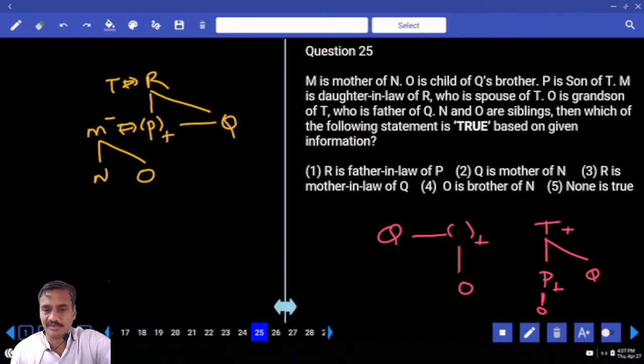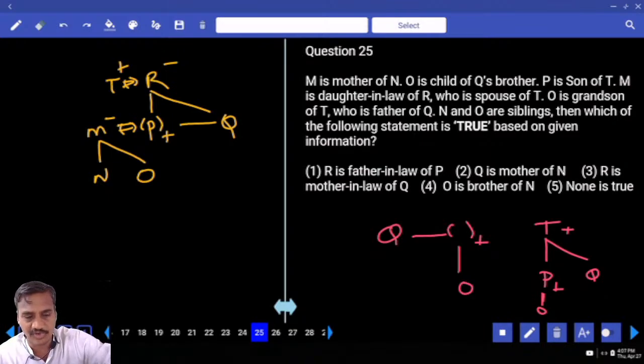Then N, and then which are the following? T is the father of Q. Now T is the father of Q and R is a female. Then which of the following is true? R is the father-in-law of P, that is false. Q is the mother of N, that is false. R is the mother-in-law of Q. Now R is the mother of Q.